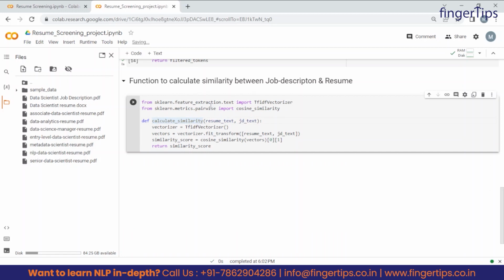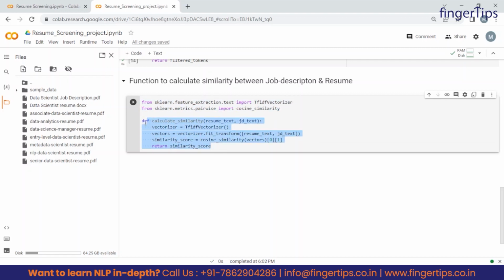So right now we have discussed TF-IDF and cosine similarity, but to use them, first we will have to import them. So how to import them? Guys, the first one is this TF-IDF vectorizer. We will import this using the scikit-learn library, right? And inside the feature extraction text part, we will import this TF-IDF vectorizer. Similarly, to import cosine similarity, we will use the scikit-learn library's metrics pairwise module, right? So these are the two libraries we can import.